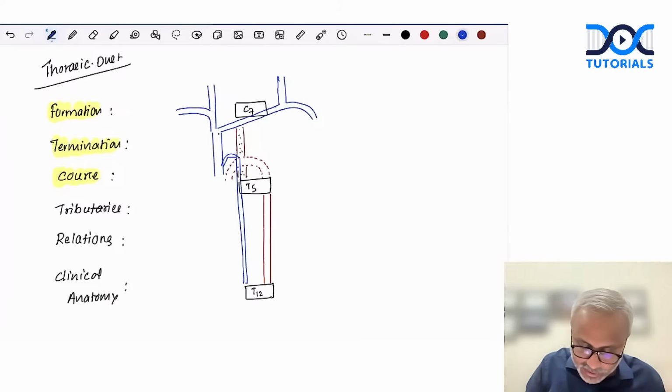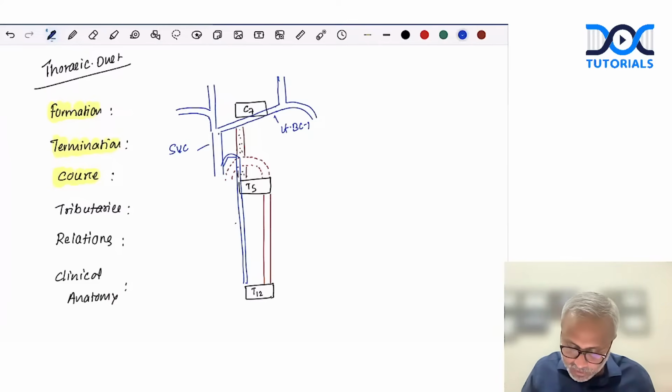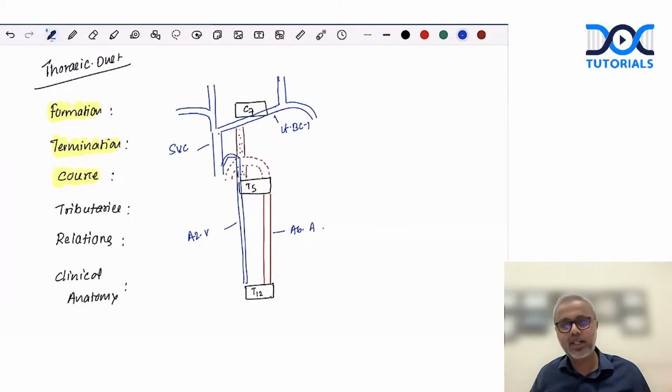Done. So let's label them. This is superior vena cava. This is left brachiocephalic trunk. This is azygous vein. This is abdominal aorta. Done. Now let's try to learn about the thoracic duct, how to draw the diagram.